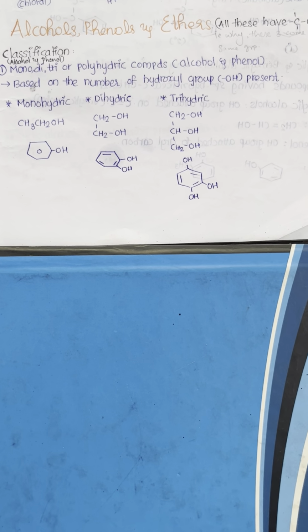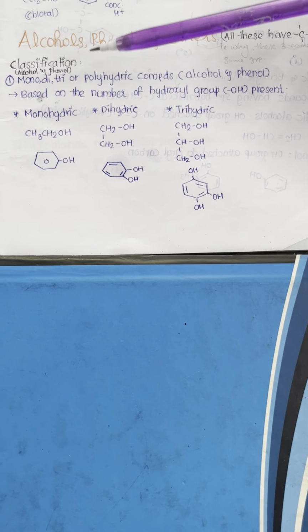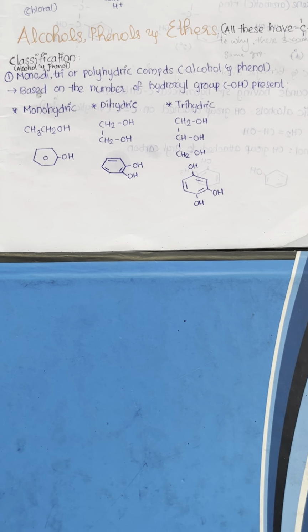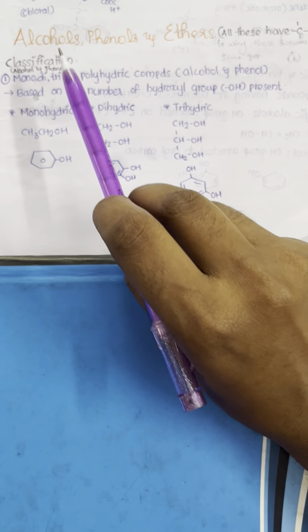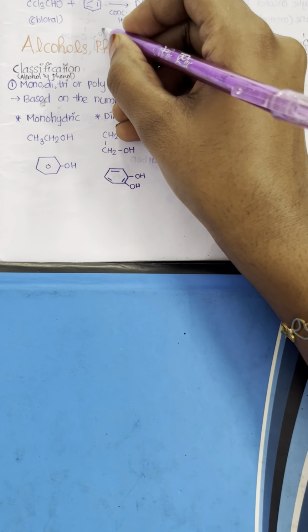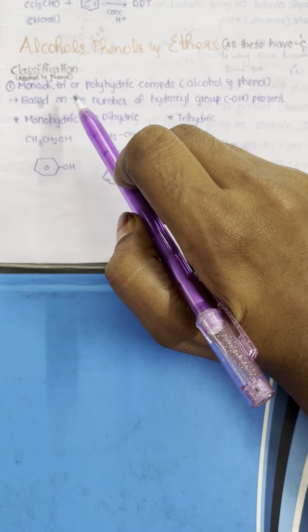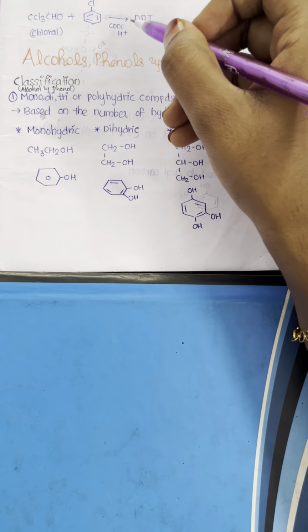So here is the new chapter, alcohols, phenols and ethers. Alcohols, phenols and ethers are three types of organic compounds having different functional groups. We know that for alcohols the functional group is OH. Similarly for phenols the functional group is OH again. So this will be ROH, an alkyl group and OH.